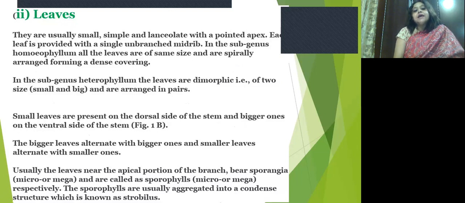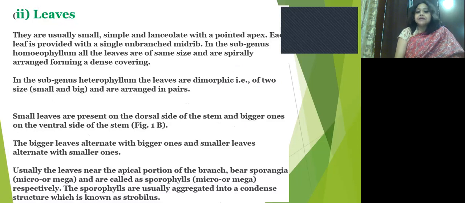Leaves are usually small, simple, and lanceolate with a pointed apex, and each leaf is provided with a single unbranched midrib. In the subgenus Homophyllum, all the leaves are of the same size and arranged spirally, forming a dense covering.